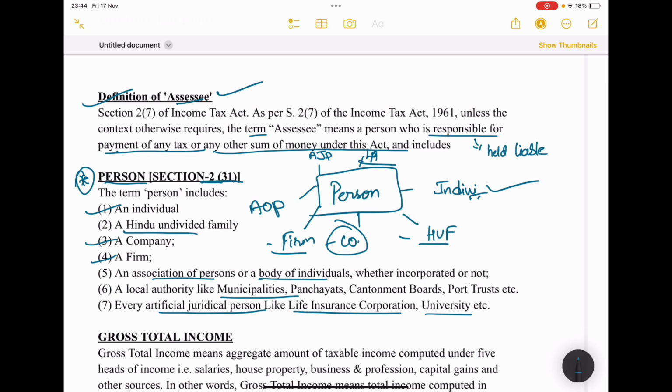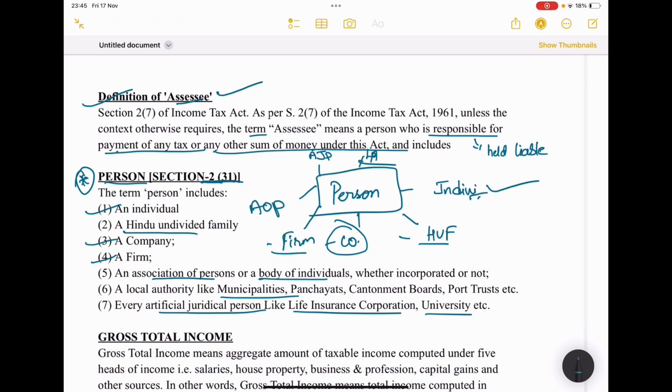Either I will be an employee, or I'll run my own business, or I'm a separate institutional body, or I'm a government servant. So all of them are included in the tax systems of India.